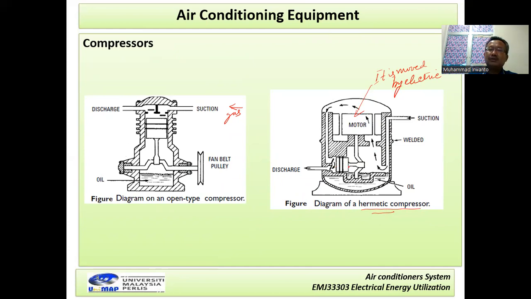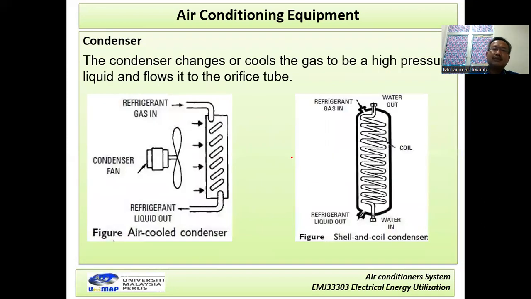So the gas comes here, enters, and flows by this piston, and goes out from here. That is the types of compressor.